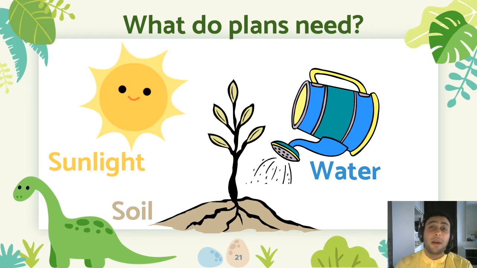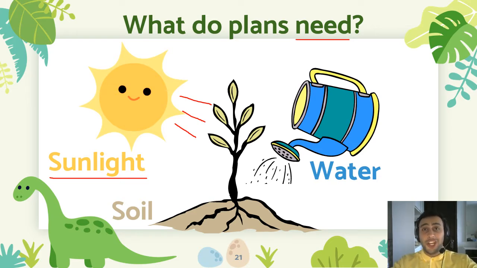But listen, plants need three things. One is sunlight from the sun. Now, this sunlight helps the plant get energy. And then we need water. We need water for the plant to stay alive and have energy again. And soil is very important because it's just like food for them. They get all the stuff they need from the soil and they bring it up to the plant. Now let's see the body parts.